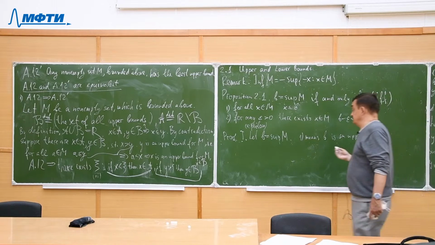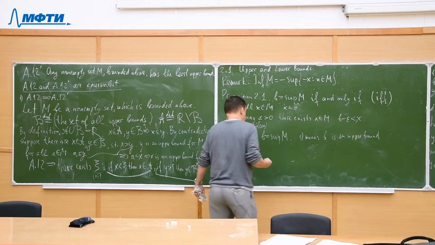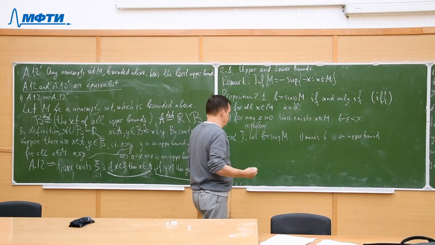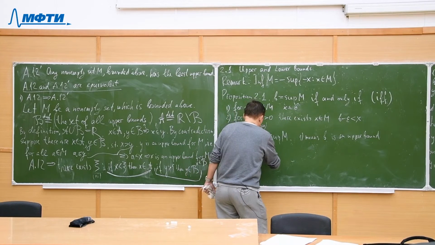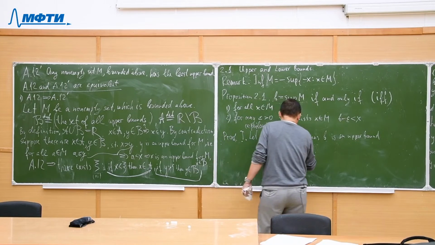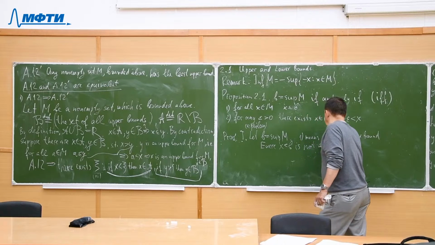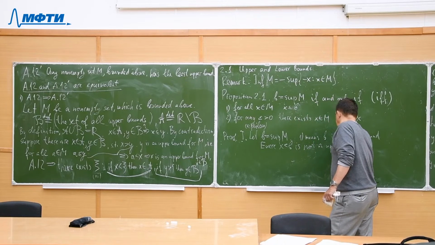And this is the least upper bound. So every x less than B is not an upper bound.